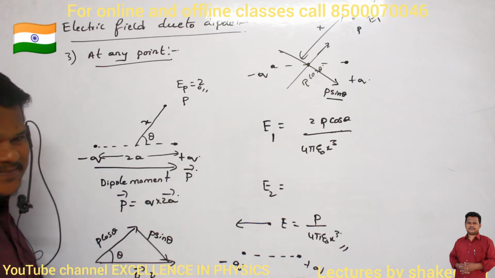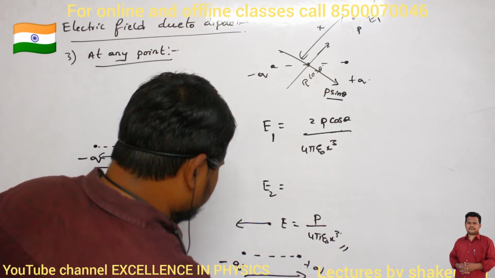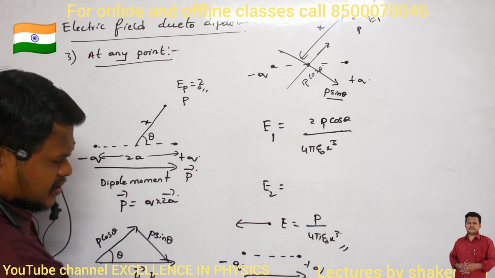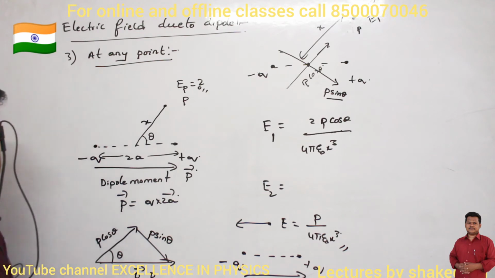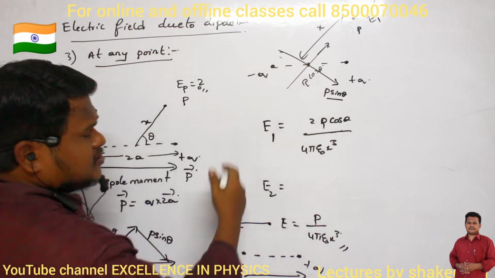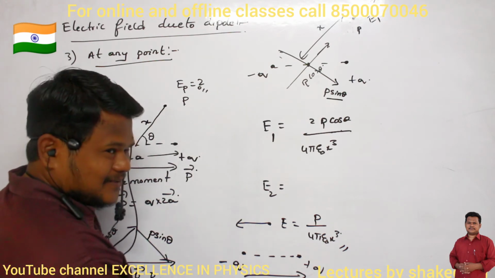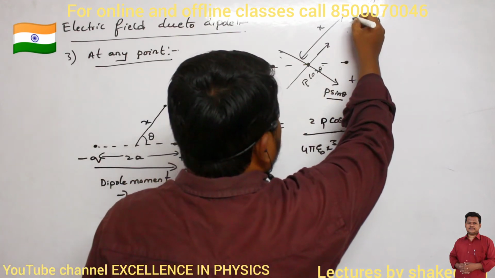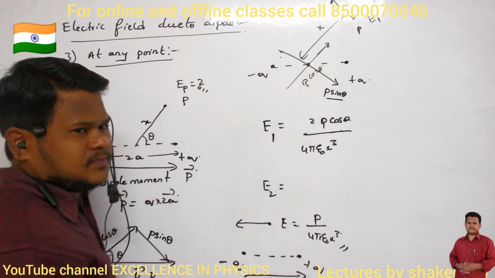See it properly. This is the direction of electric dipole moment, no? P dash. Clear? If dipole moment is in this direction, electric field is in the opposite direction. Clear? So here dipole moment is in this direction, electric field should be in which direction? These two are anti-parallel, no? So this should be the direction of E2. That's all, no?